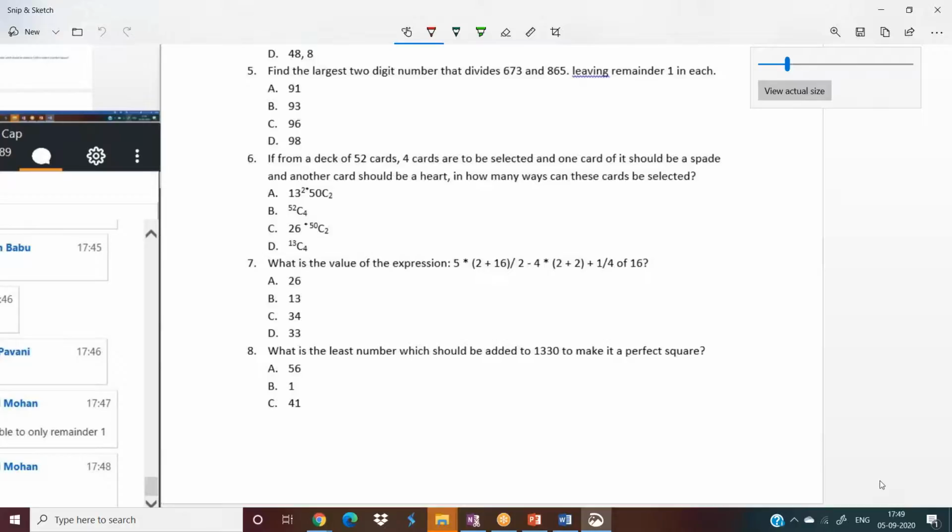In the sixth one, from a deck of 52 cards, 4 cards are to be selected and one card of it should be a spade and another card should be a heart. In how many ways can the cards be selected? Can you find the word selection, selection always? I already told you, if it is arrangement, we call it permutation.